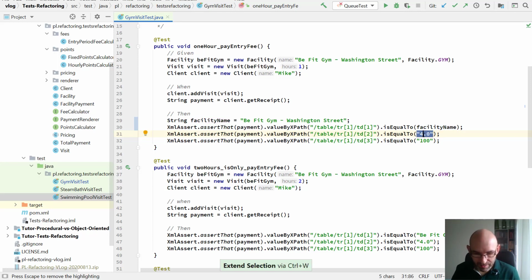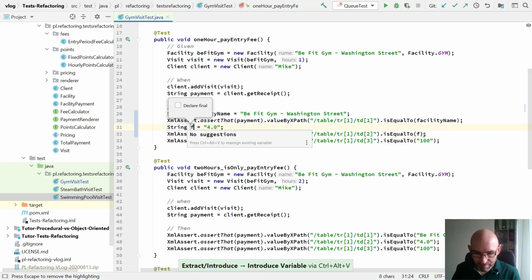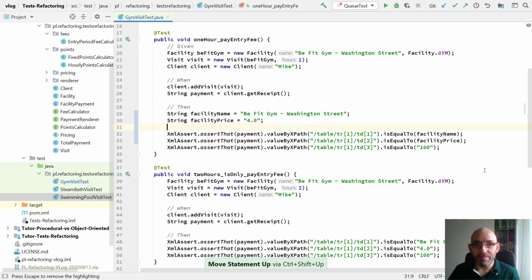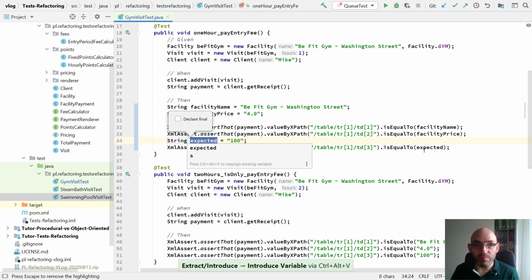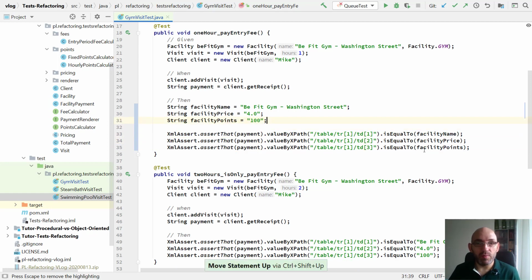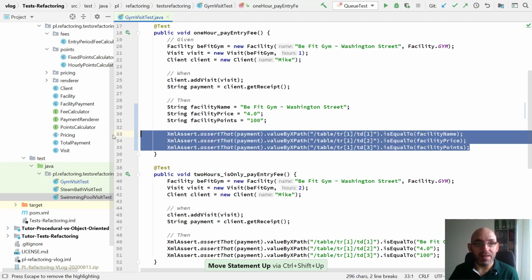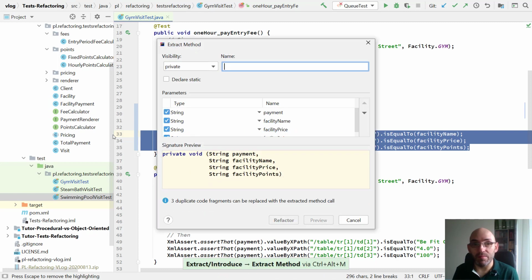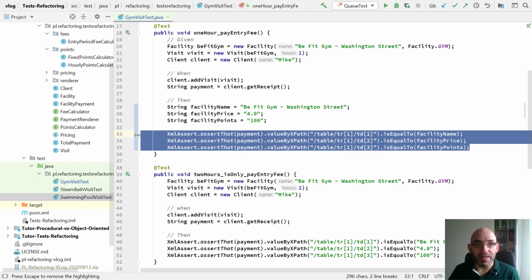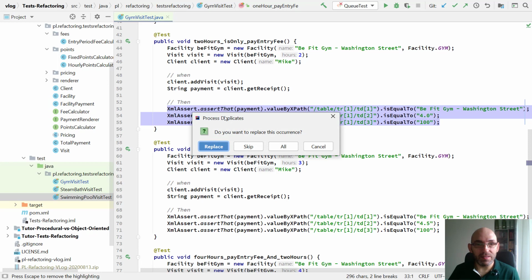Here it is facility price. And finally, loyalty points. Ctrl-Alt-V, Command-Alt-V on Mac, of course, facility points. I will put these 3 at the top, and then I can mark these 3 lines. Ctrl-Alt-M, Command-Alt-M on Mac, assert facility, and as you see, I have a method extracted.